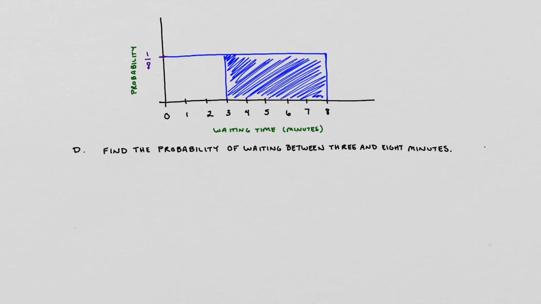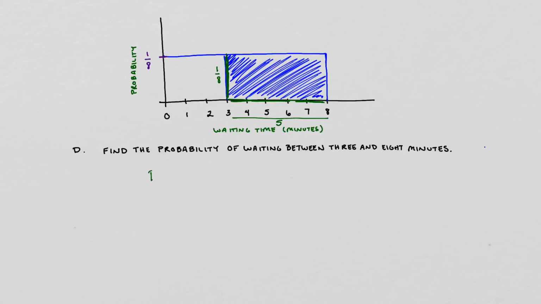Sorry, that coloring looks really terrible, but hopefully you're not here for the visual effects. Again, let's look at the area here. I know that the height of this bolded blue area is going to be 1/8, because it's a uniform distribution, so the height never changes. And now the length goes from 3 to 8, so we have a length of 5.